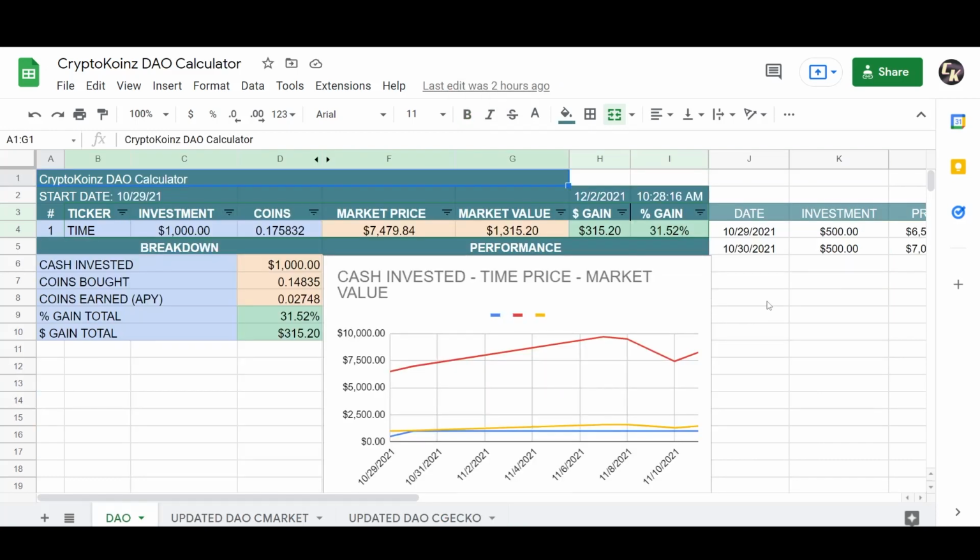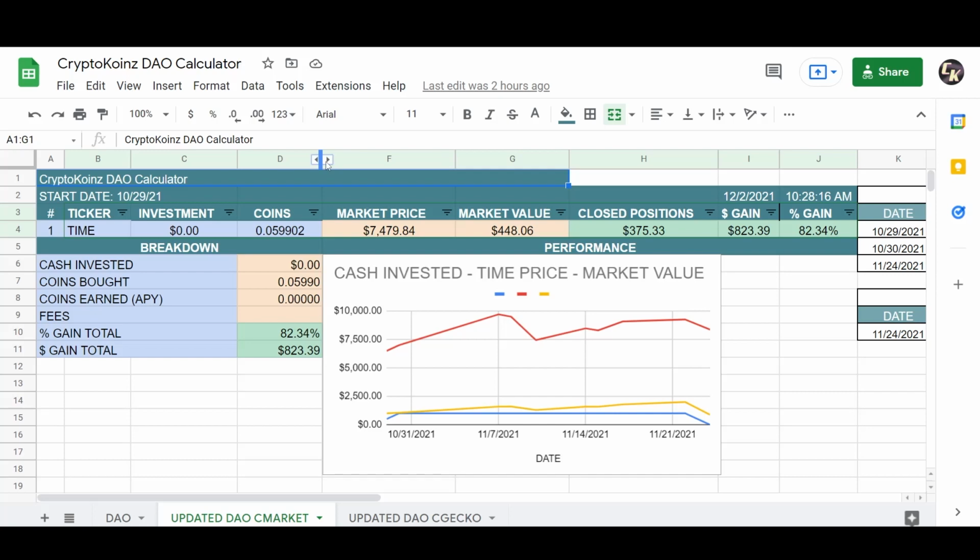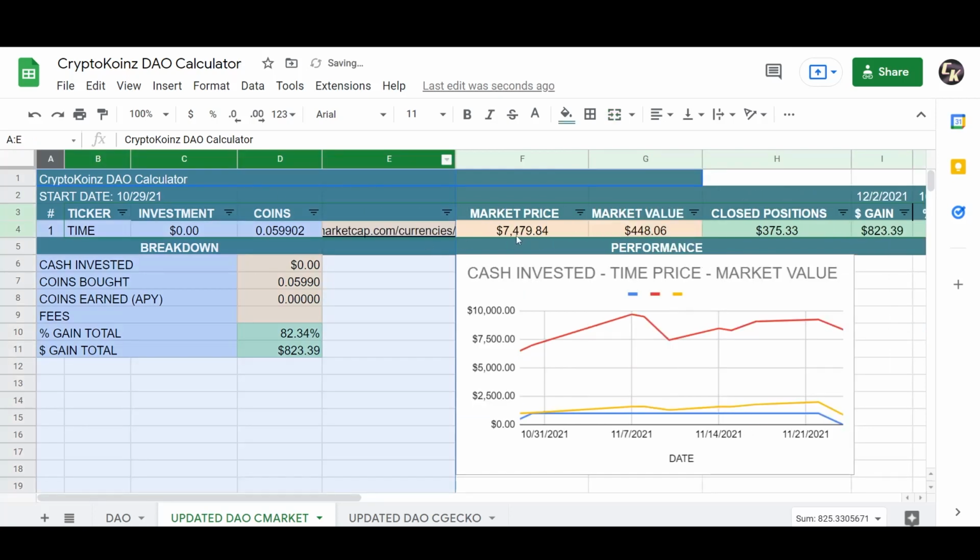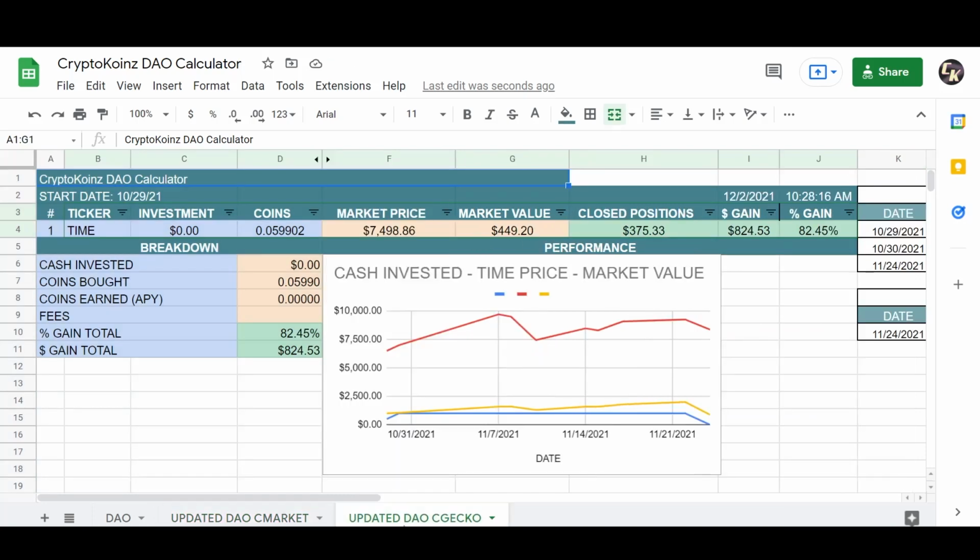If you go to my DAO calculator, the first tab is the original DAO calculator I created. From there, I made some updates. It says updated DAO, and then it says C market. This is the DAO calculator that has a coin market cap formula to generate the URL from the coins to generate that price. And if you go to the right, this is the updated DAO calculator from CoinGecko. So now both of those are in there. Thanks to Brian, now we have the CoinGecko calculator.